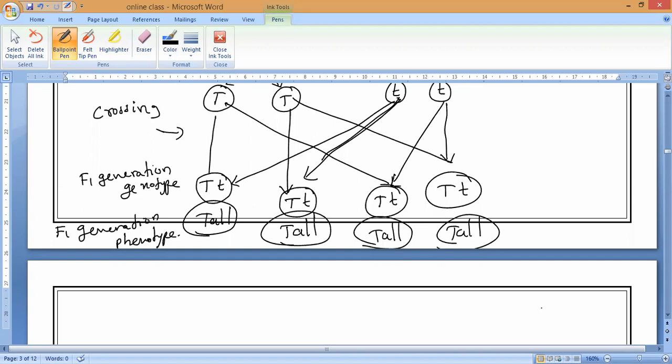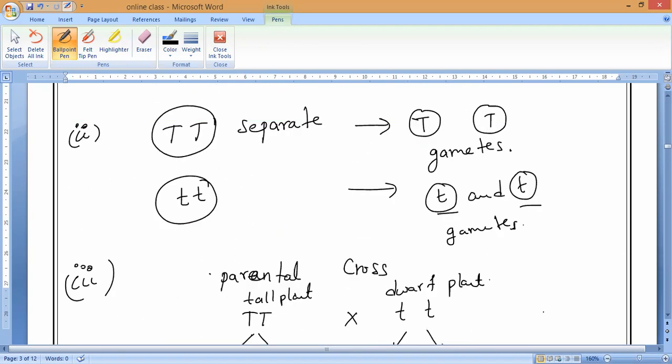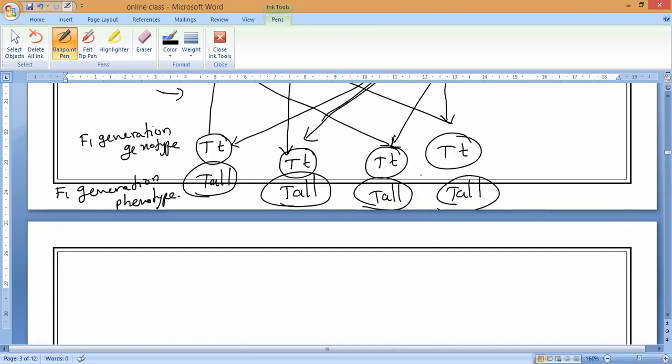So now, please, till here all of you have noted down. From here we'll continue in the next class. So that is one more result he has stated. So that is only the F1 cross. So now what cross is this? Parent cross. Yes or no, guys? So the parental cross: if you cross tall plants and dwarf plants with each other, we get all tall plants only. So the F1 generation genotype is Tt and Tt.